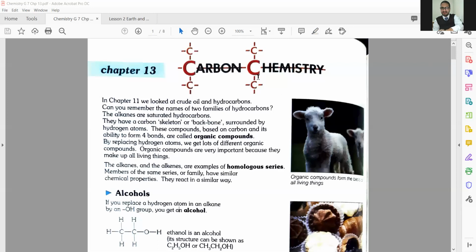Today we're going to start chapter number 13, that is about carbon chemistry. You know very well about carbon chemistry before, the branch of chemistry in which we study the compounds or the molecules that are made up of carbon and hydrogen, that we already learned in chapter number 11, especially about the crude oils.